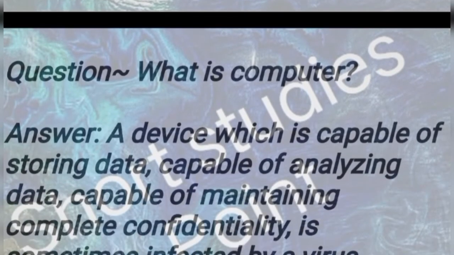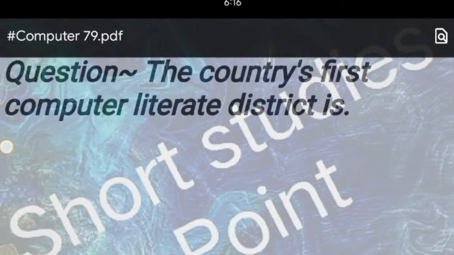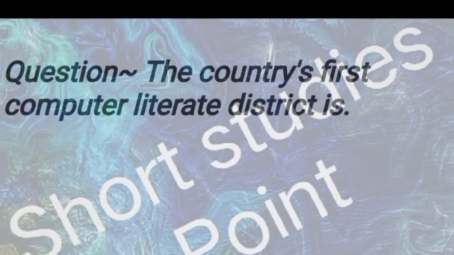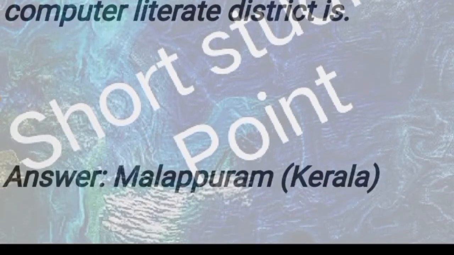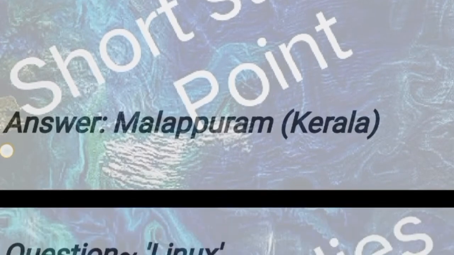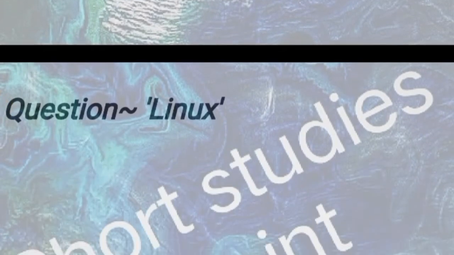Next question: what is a computer? Answer: a device which is capable of storing data, capable of analyzing data, and capable of maintaining confidentiality, is sometimes infected by a virus. Question: the country's first computer literate district is? Answer: Malappuram, Kerala. Next question: Linux.